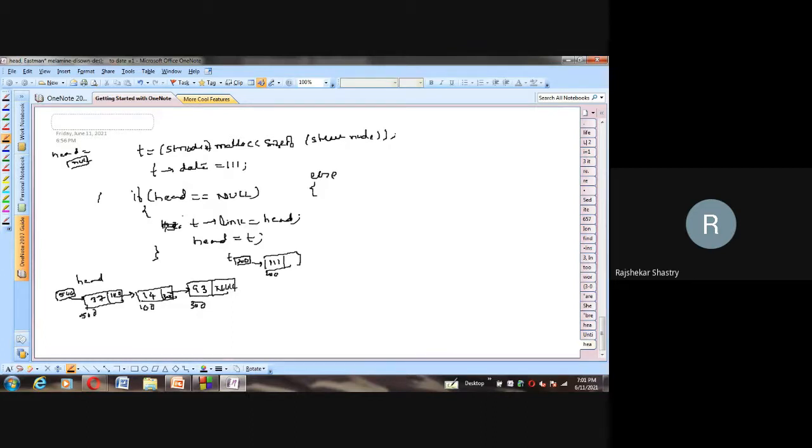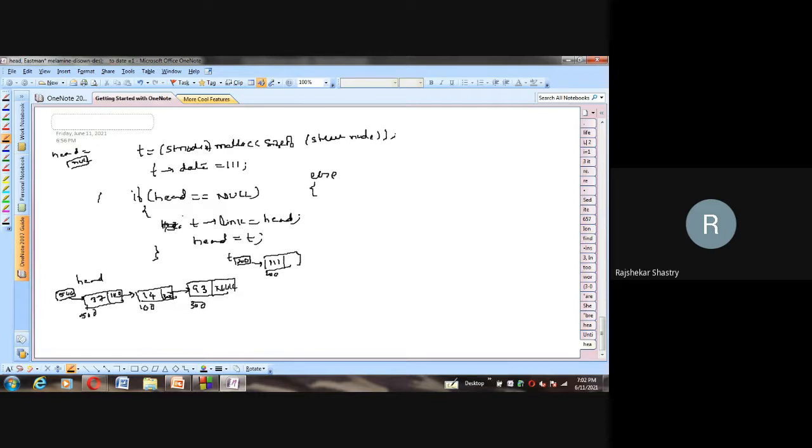In the else part, what to do? Because we have only one pointer, all of you listen, we have only one pointer, that too it is head, and that head is pointing to the very first node. But our interest is that the new node that we have created should be inserted at the end of the existing linked list.